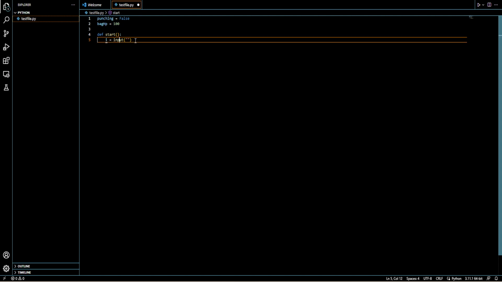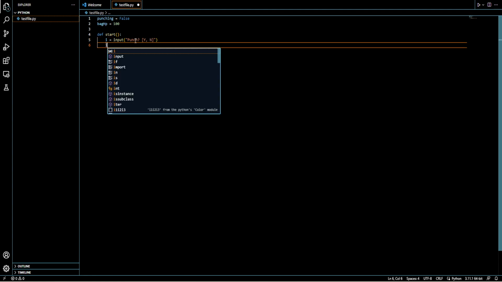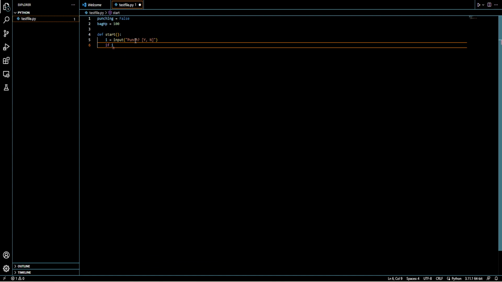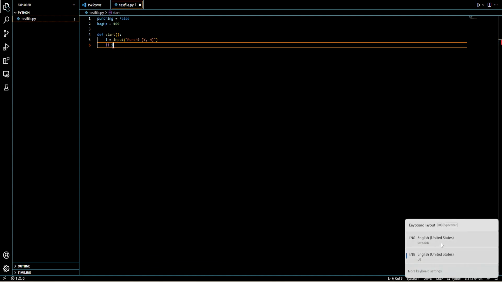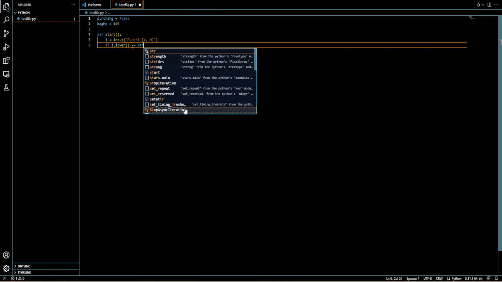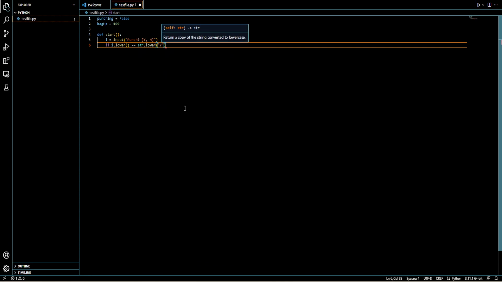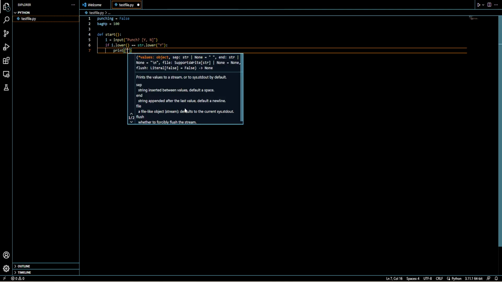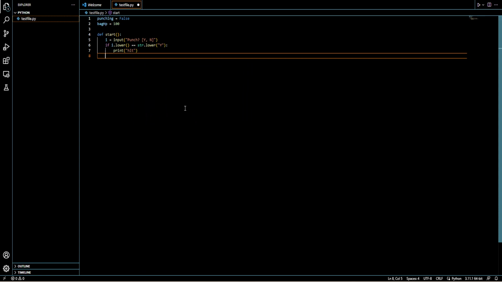Okay? So if I type in I equals input, and let me do punch. If I now, I'm actually going to do something you might get confused over. I'm going to tell you what it is, but dot lower equals string dot lower. Basically, print. Wait, let me just do that. Let me just do this one till it's. Let me just finish it. Okay.